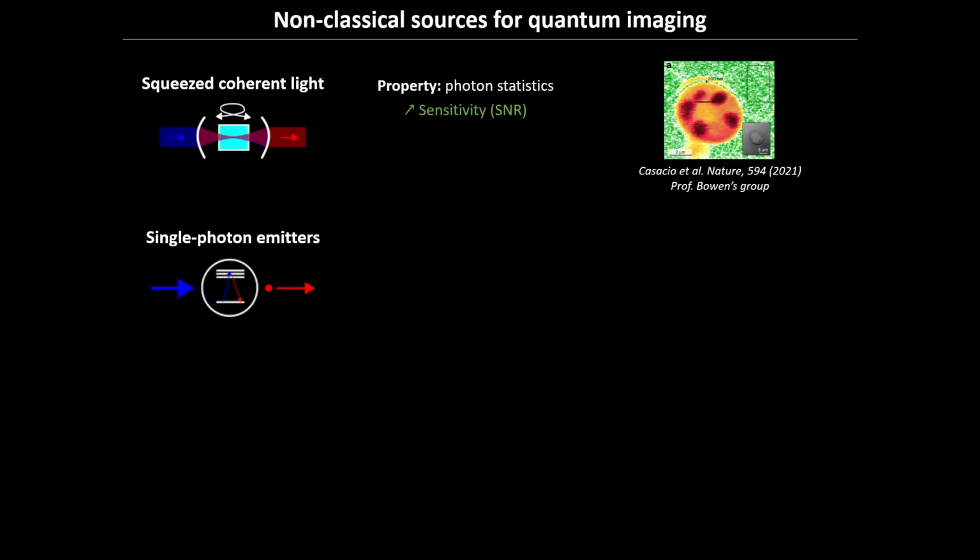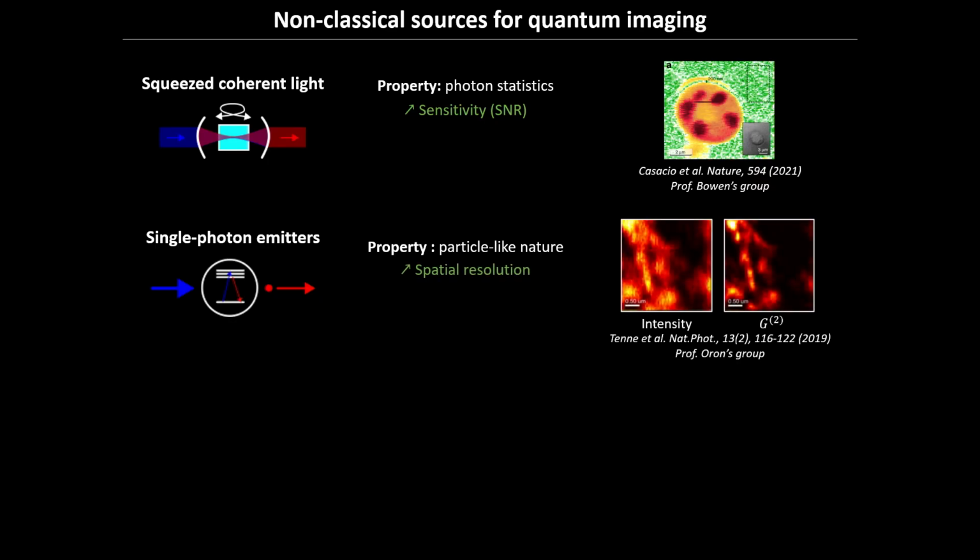In that case, the distribution is very simple. There is only one photon at a time at the output. You all know that atoms, molecules, and artificial atoms like quantum dots emit this kind of source. In imaging, they have been exploited for their particular nature. It means that when you send this kind of source onto a beam splitter, the photon goes only in one of the 2 outputs, which means that you don't have any coincidence at the output. So if you look at the correlation at the output of a beam splitter with this source, there is no correlation.